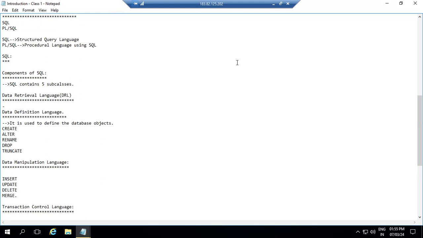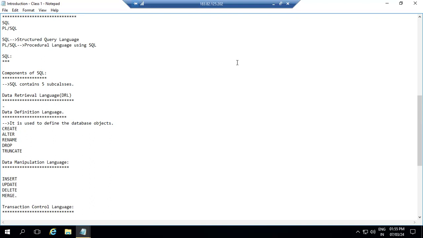Why do we say SQL is a non-procedural language? Because we will not write a set of statements. Here we will not write 3 statements, 4 statements or a set of statements. We write only individual statements, a single-line query. That's why we mention it is a non-procedural language. SQL is always a non-procedural language, because we will not write a set of statements.